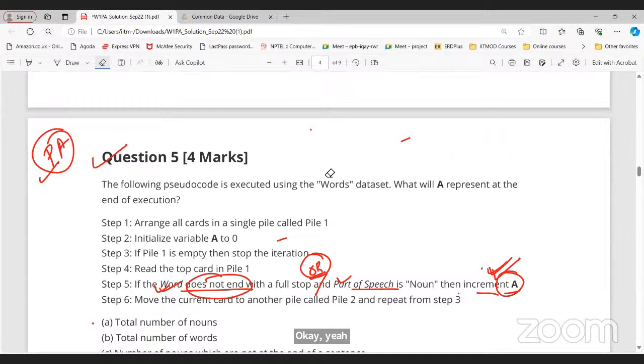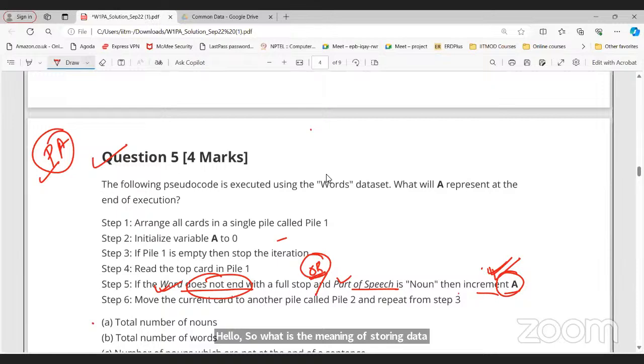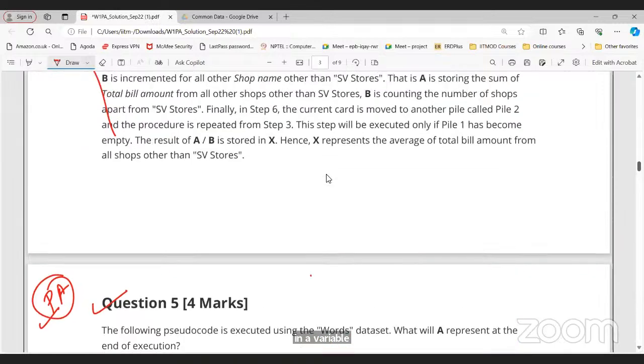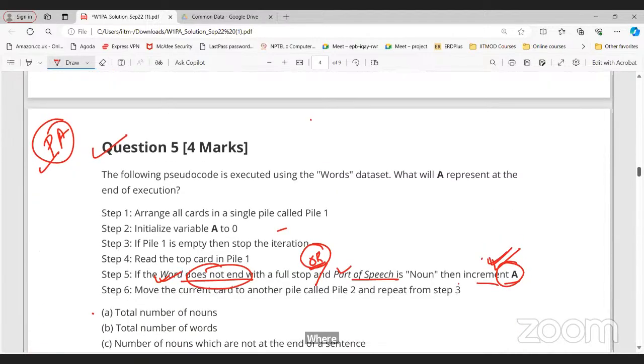Variable. So we are defining a variable, we are storing or updating the value of the variable. We can update the value of a variable, that's why the name is variable. I will discuss more in the further weeks, don't worry about it.